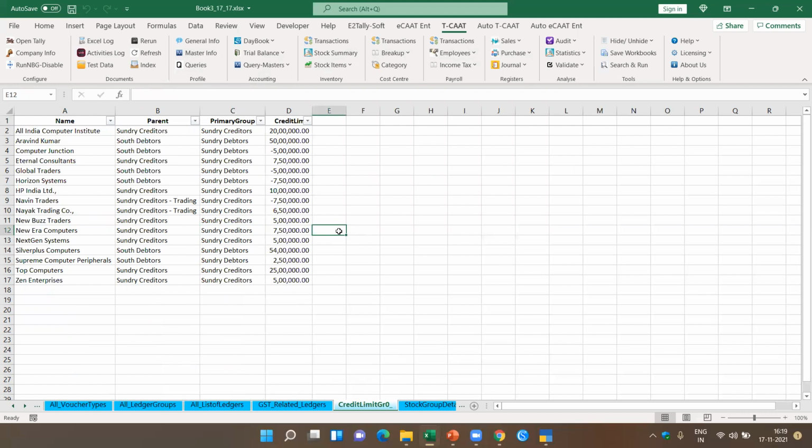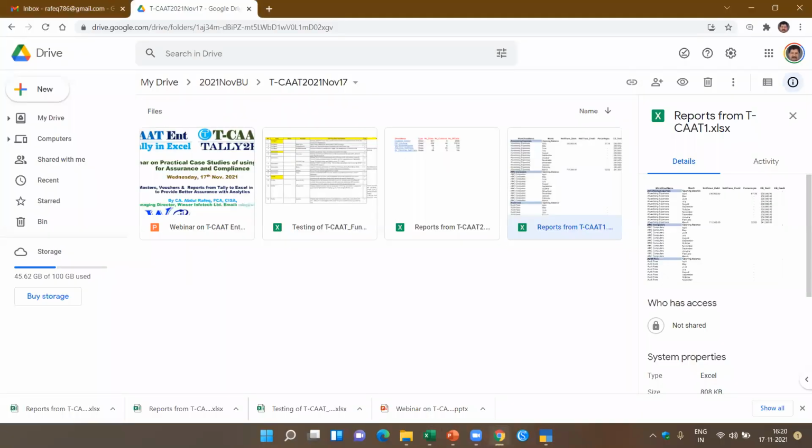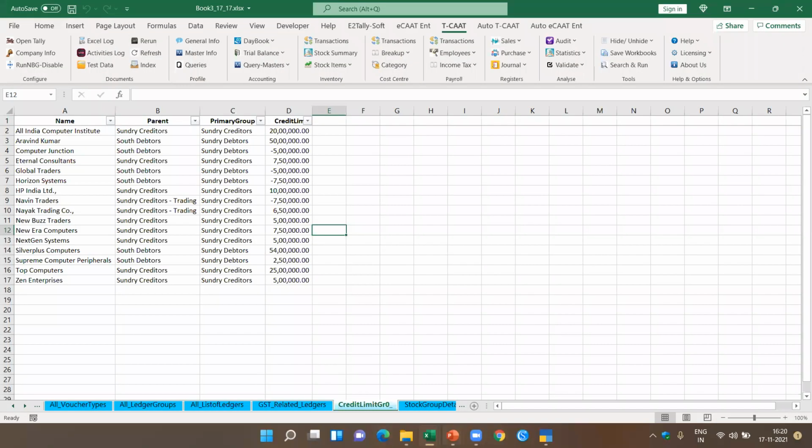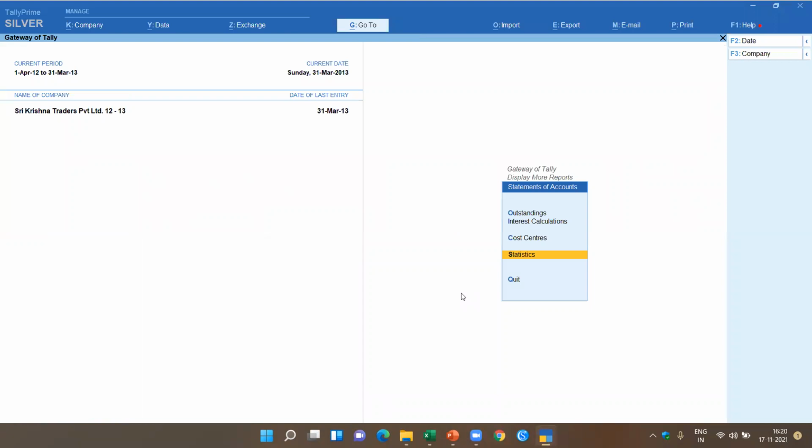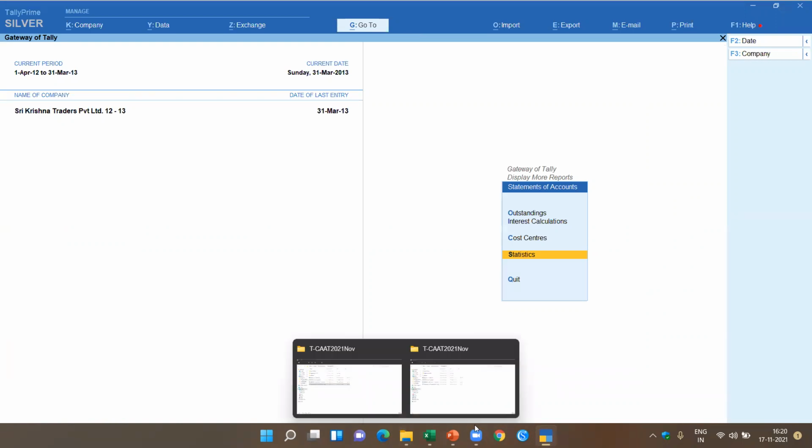Now before I go further, let's open one company where I want to show you the new feature we added. Let's come to Tally Prime. Okay, this is what I've got. Same features available. Now if you see here, this is the masters. Now I want to extract the transactions also. Before extracting the transactions, I just want to show you the masters. I want to show you the new features where we have created even the.